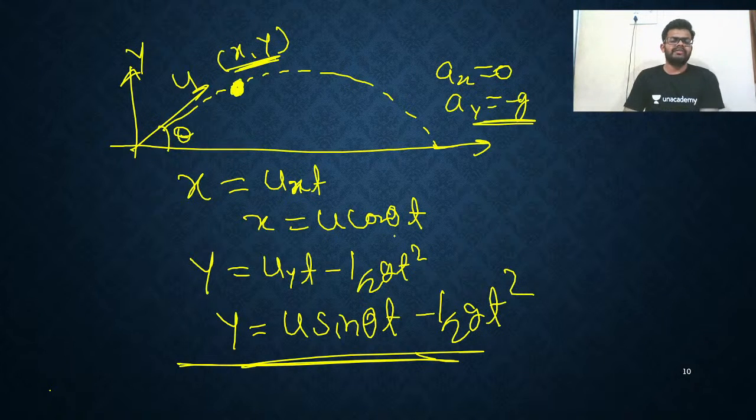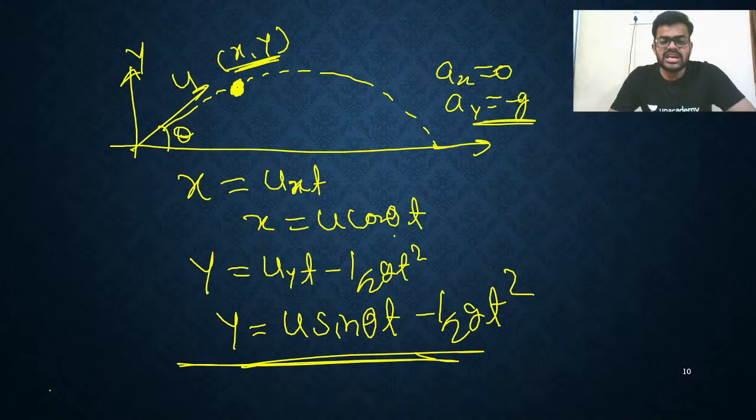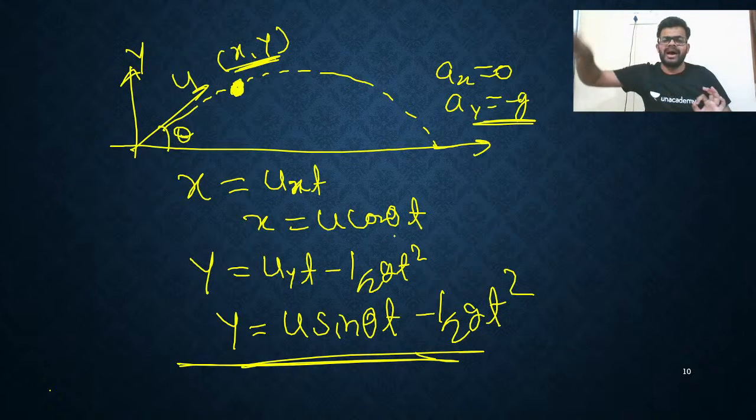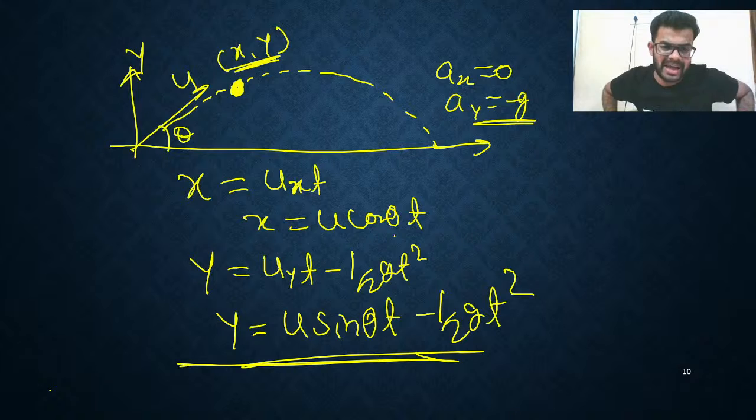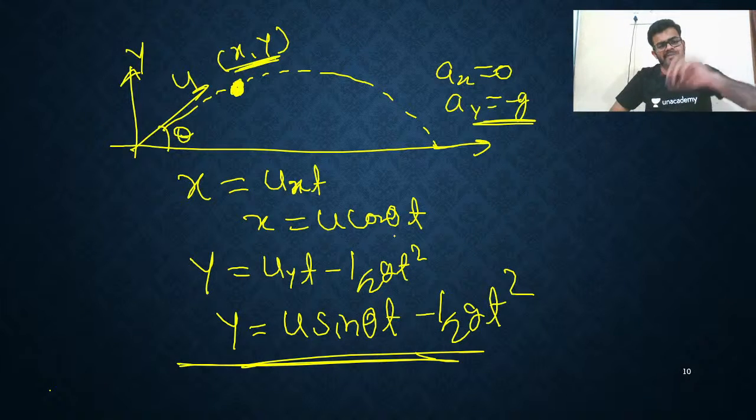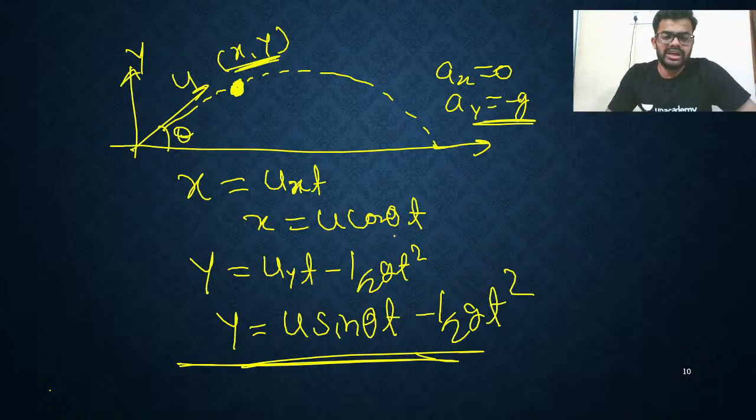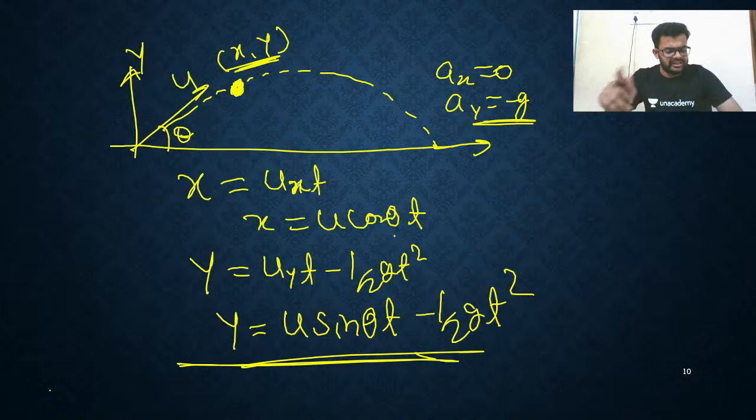So my dear friends, our topic is the equation of trajectory. What is the meaning of trajectory? First thing, the meaning of trajectory is the path followed by the particle. So what type of curve is it? What is the path followed by the particle? That is called trajectory.